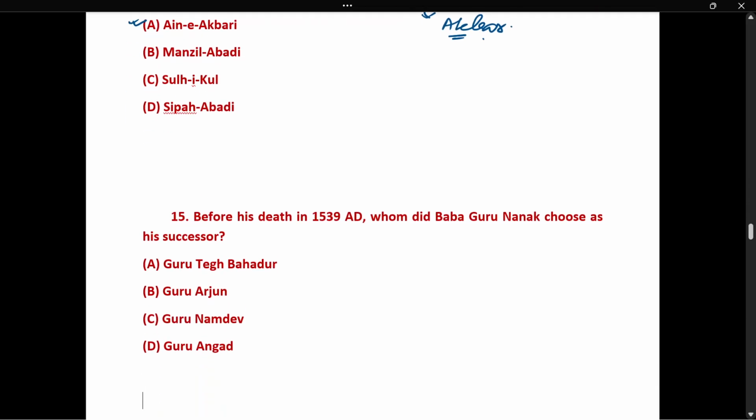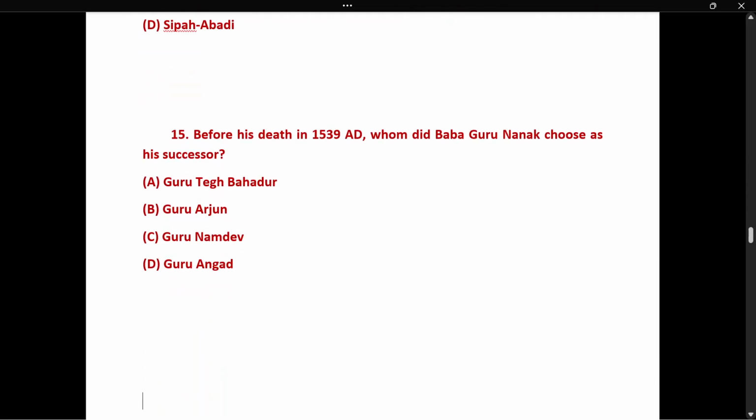Question number 15. Before his death in 1539 AD, who did Baba Guru Nanak choose as his successor? That is Guru Angad. How many total gurus are there? 10 gurus. Okay, one second. So Guru Angad is the second guru, after Guru Nanak.